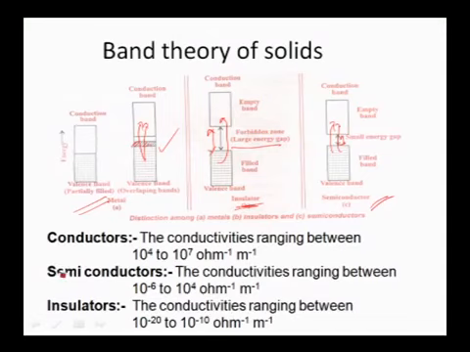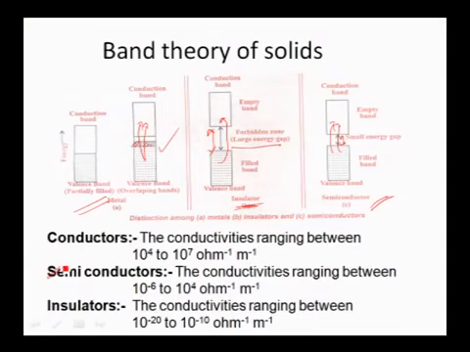Now in this chapter, we are going to discuss semiconductors. Semiconductors are of 2 types: intrinsic semiconductors and extrinsic semiconductors. The semiconductivity of a pure substance is called intrinsic semiconductivity. If an intrinsic semiconductor is doped with another atom, then we get extrinsic semiconductors.